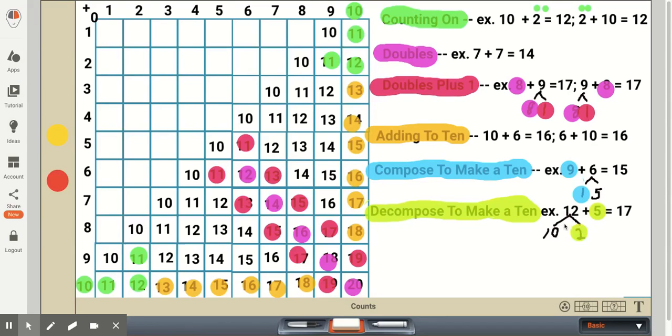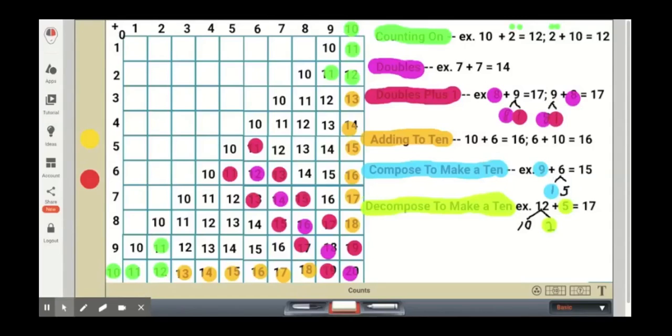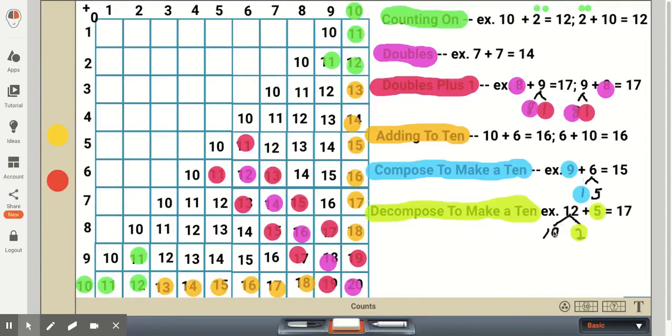So for instance, if we have 12 plus 5 or 5 plus 12, we'd want to set it up as 12 plus 5, and the 12 we'd want to break apart to a 10, and then our first grader needs to know, okay, how many ones are there? Well, this 12 represents one 10 and two ones. So we break this up to 10 and 2. And now what we want to do is add our single digits together. We want to add the 5 plus 2.